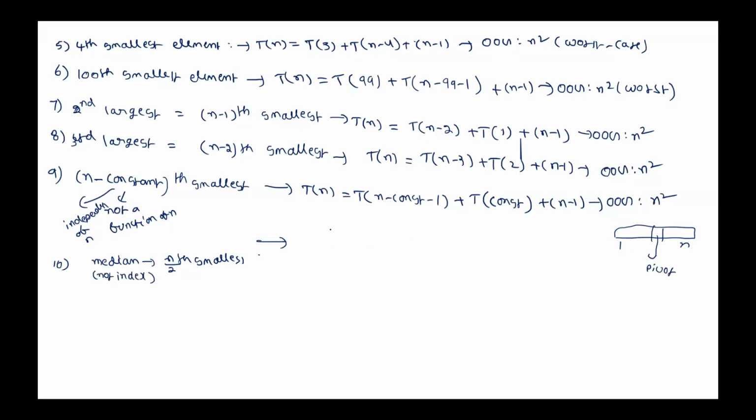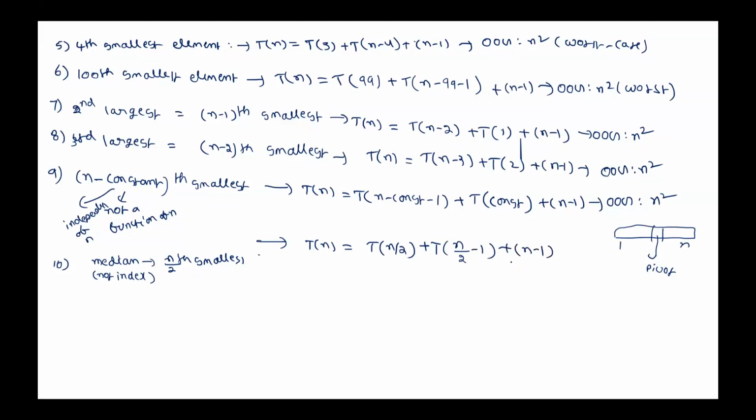If one side is n by 2, what can you say about the other side? If you fix one side, we should be able to give the other easily. N by 2 minus 1 on the other side. Why? Because if we add both, we should get n minus 1. That is simple logic. But if n is an odd number of elements, then both sides would be n by 2.